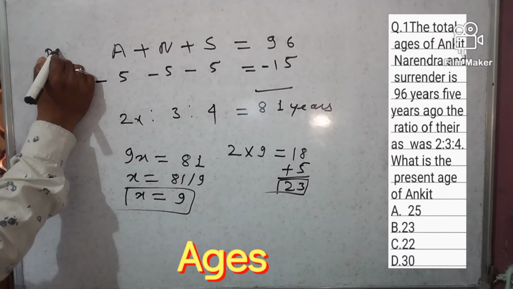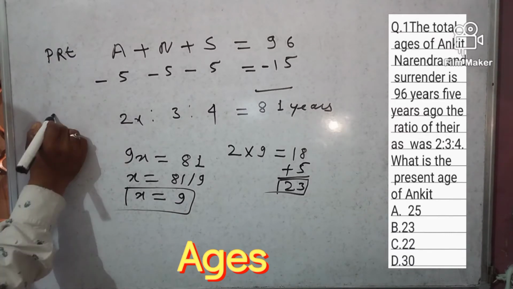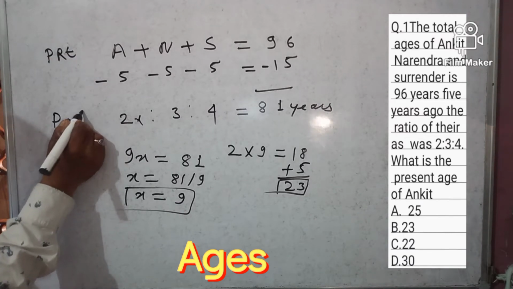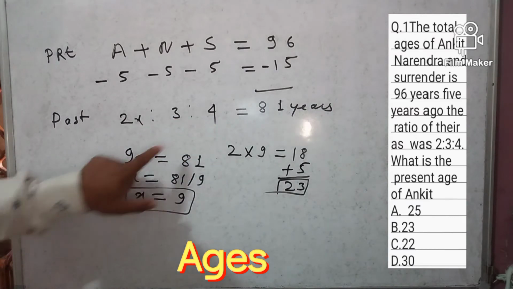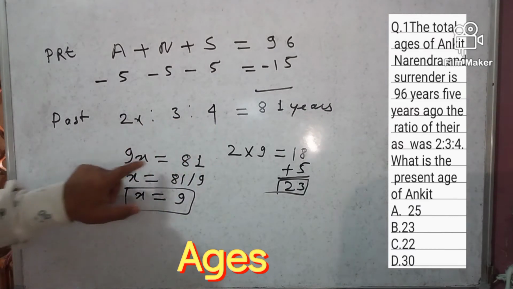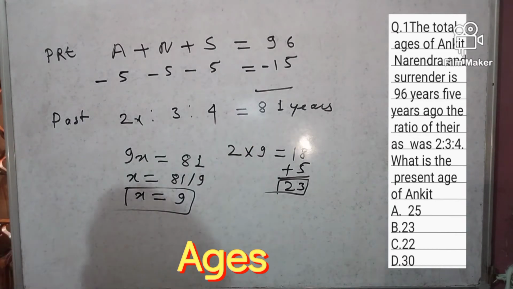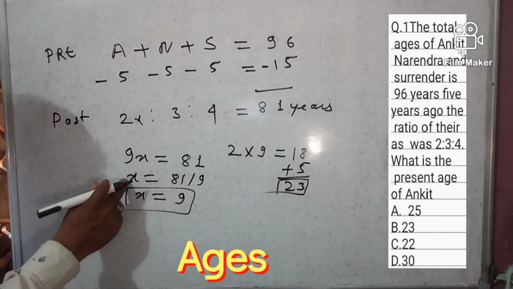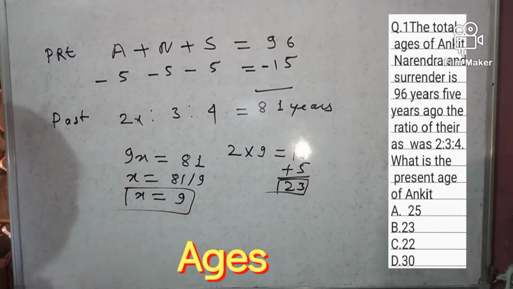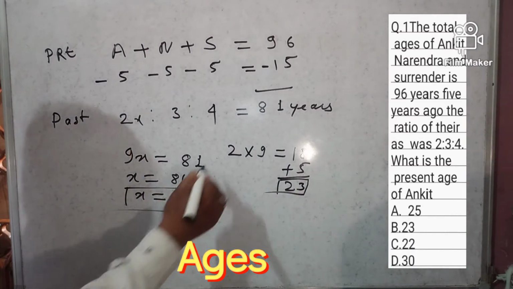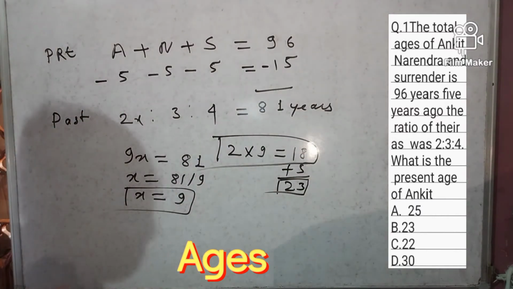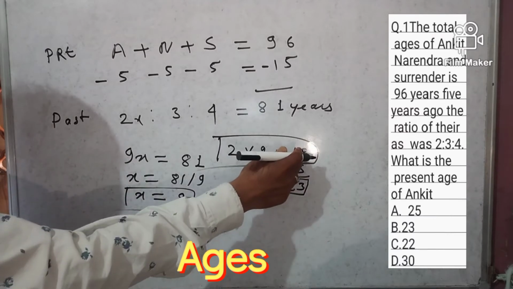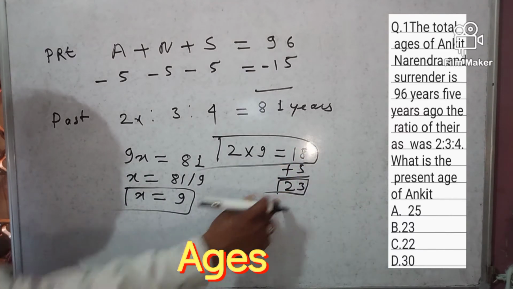This is the past. 2, 3, 4 add up to 9, so 9x is equal to 81 years. This is the past, so x is equal to 9. Our target is Ankit's present age, but 18 years is 5 years before, so we add 5 years. 18 plus 5 is equal to 23.